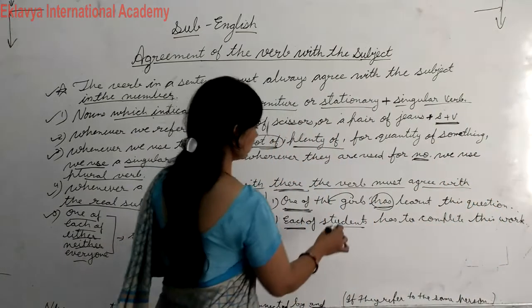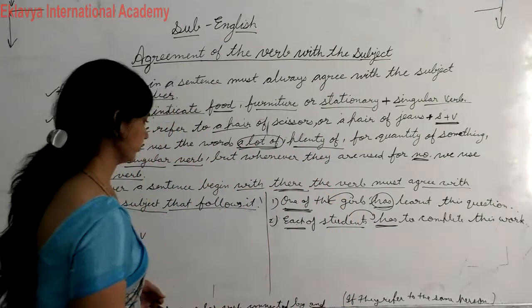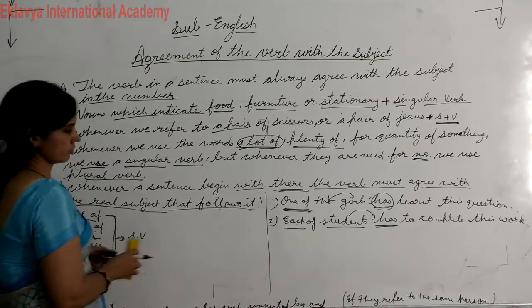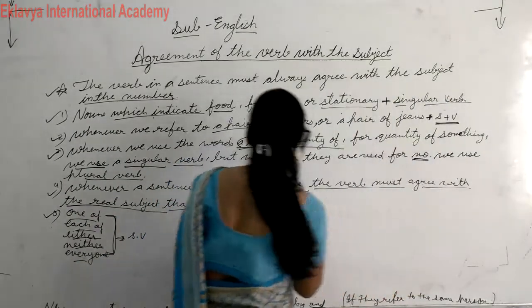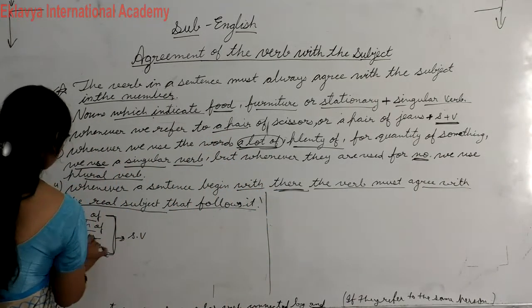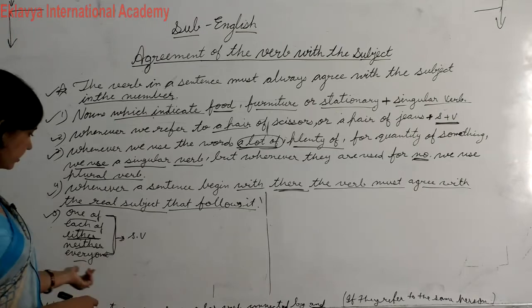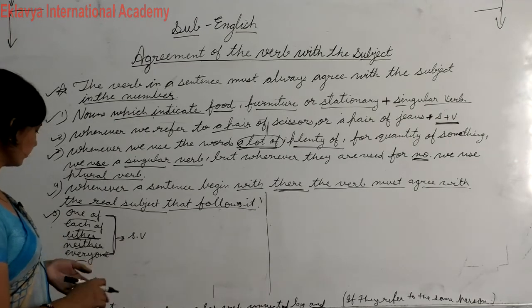Okay, so here singular verb will come. Okay, so with all these words we will use only singular verb. Okay student, so you have to write all these: either, neither, everyone is taking part in this program.